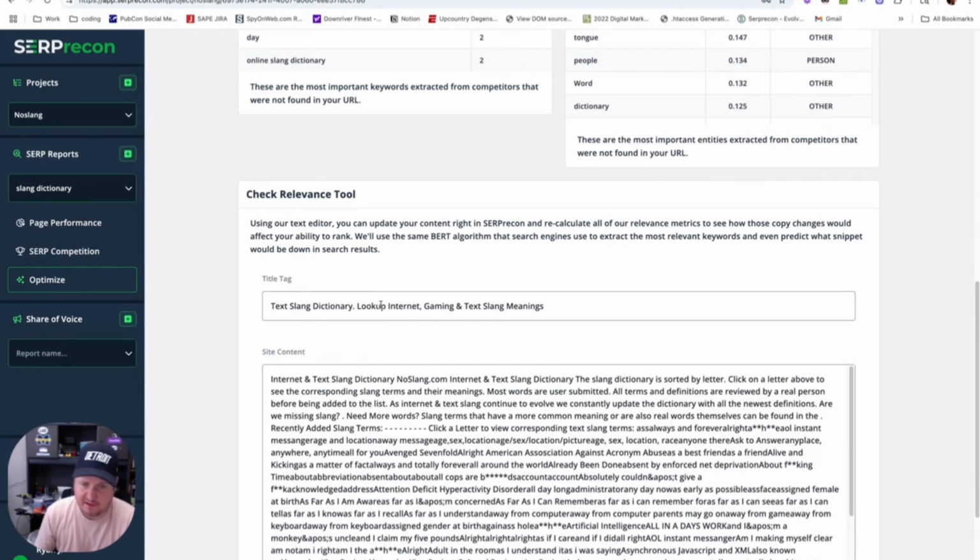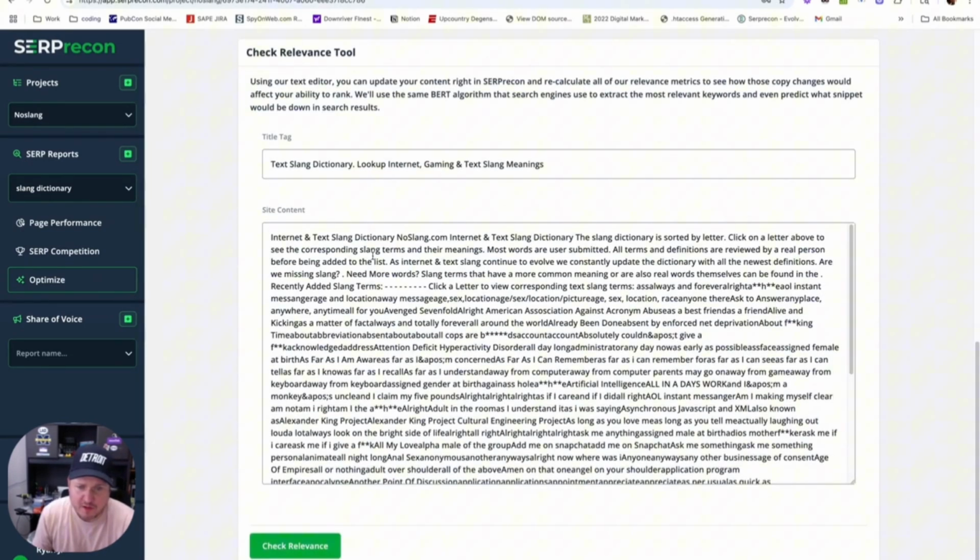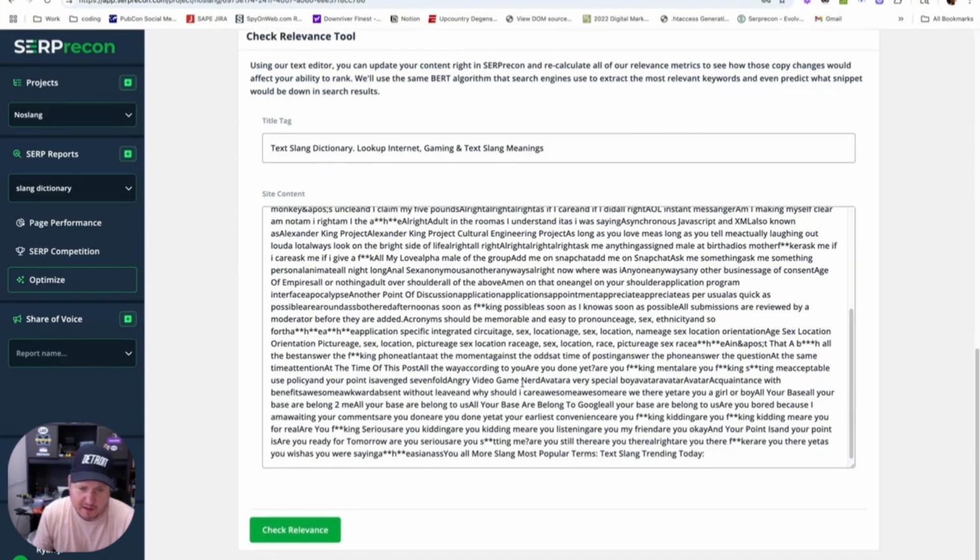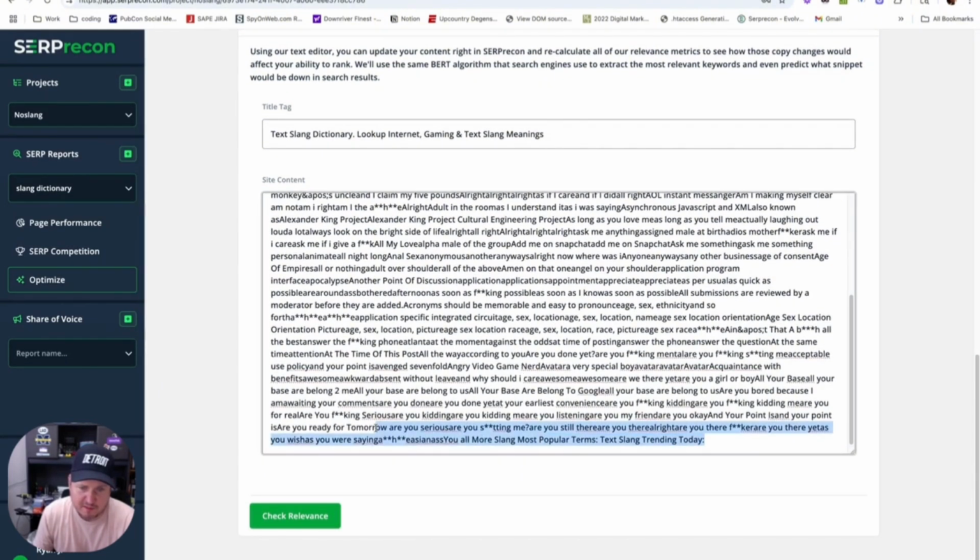It says text slang dictionary, right? It's probably not the best title tag for that. And then you can change the copy here and get new scores. And so maybe I just want to, I don't know, maybe I'll just delete all this. Maybe I don't care.